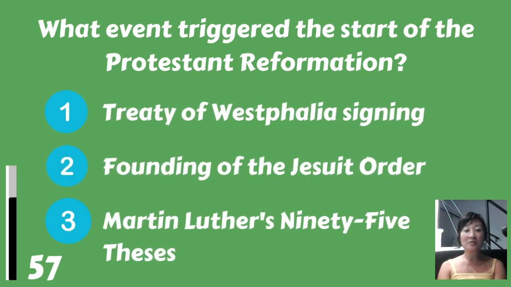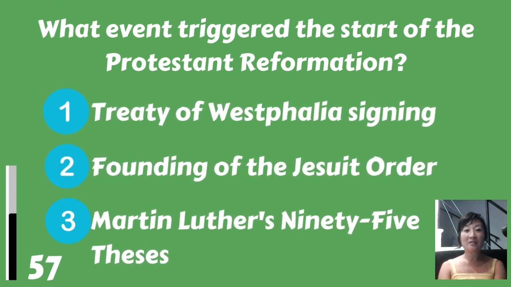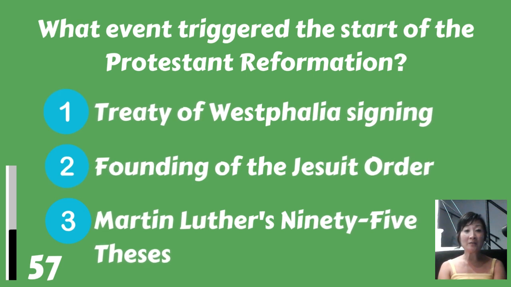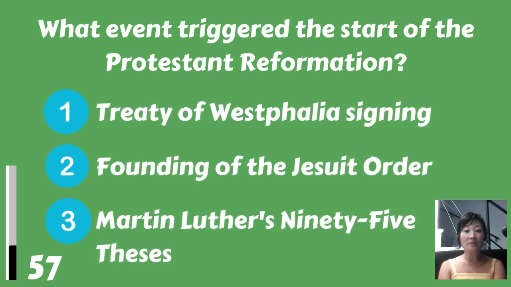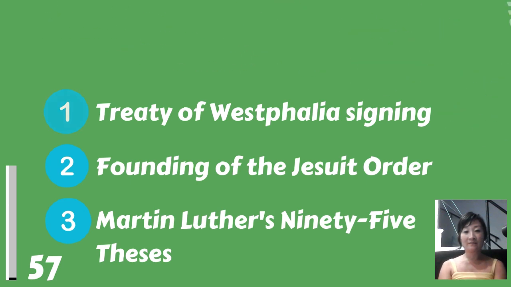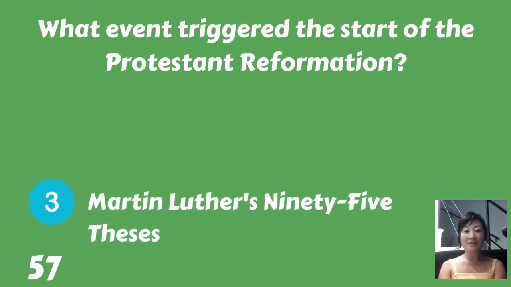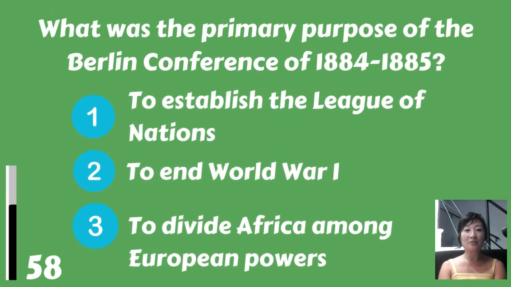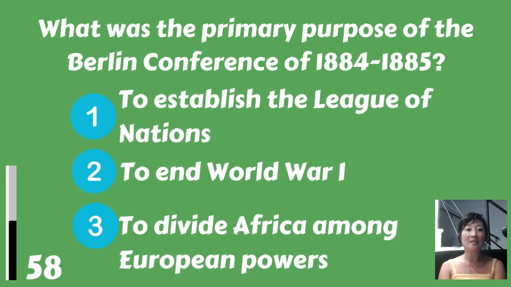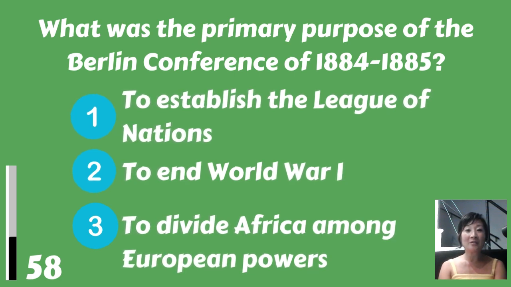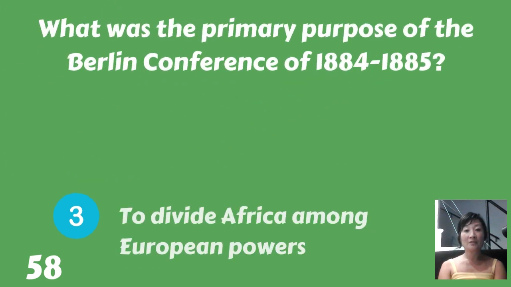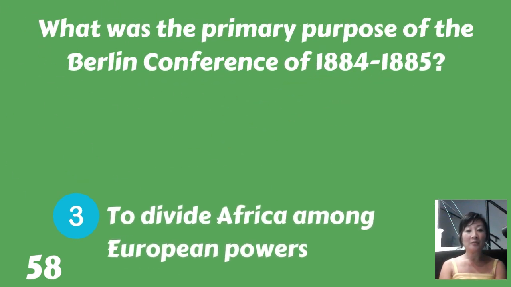What event triggered the start of the Protestant Reformation? The Treaty of Westphalia signing, the founding of the Jesuit order, or Martin Luther's 95 Theses? Martin Luther's 95 Theses. What was the primary purpose of the Berlin Conference of 1884-1885? To establish the League of Nations, to end World War I, or to divide Africa among European powers? To divide Africa among European powers.